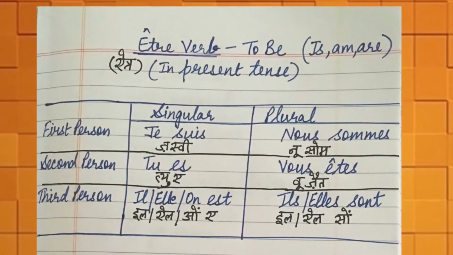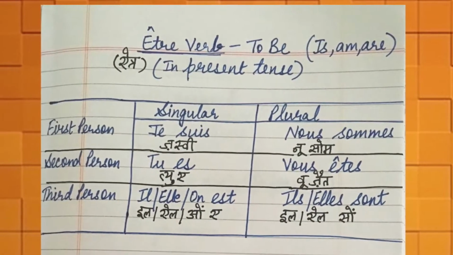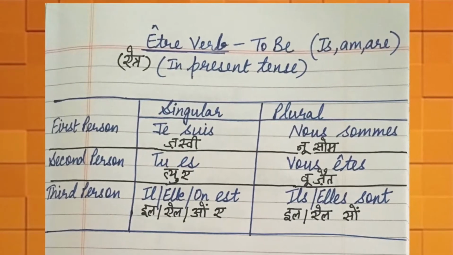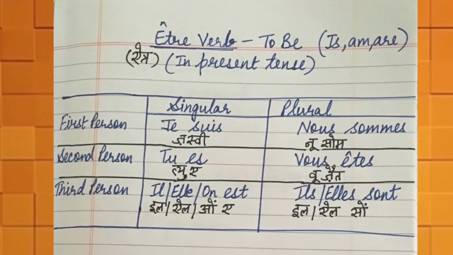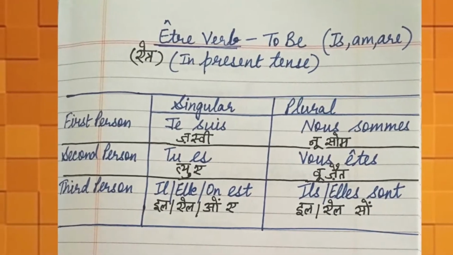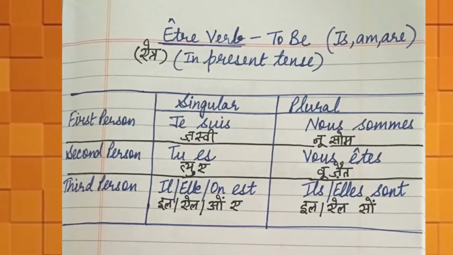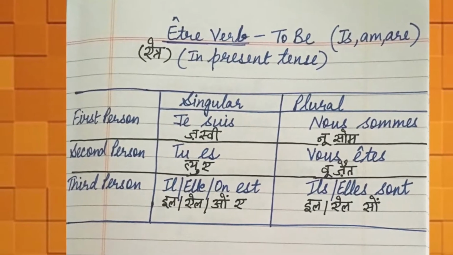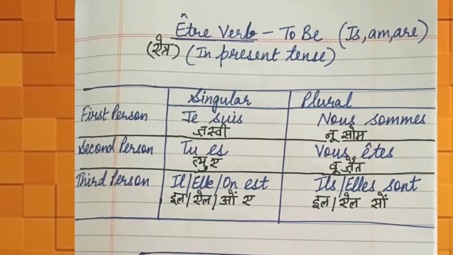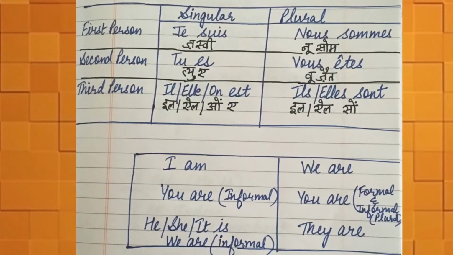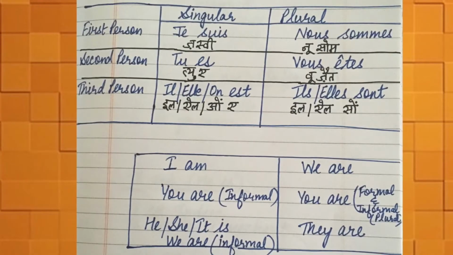Here comes your chart for the verb être, which means to be. Today we will be conjugating the verb être in the present tense. So, first of all we have je suis. Je suis. It means I am. Then for the second person singular we have tu es. Tu es.